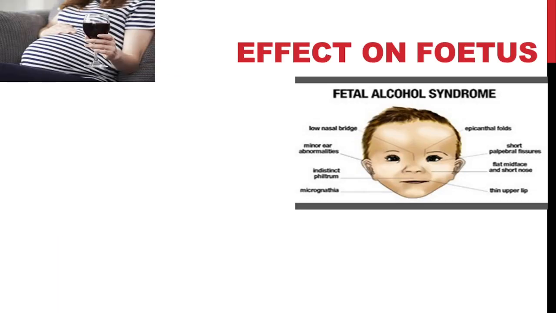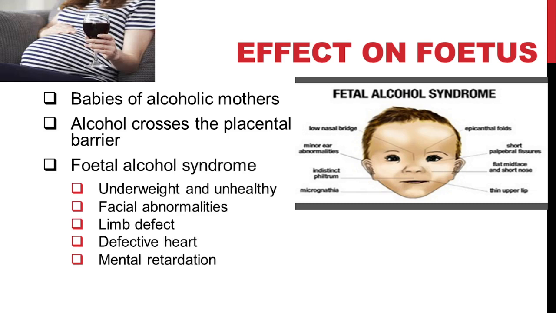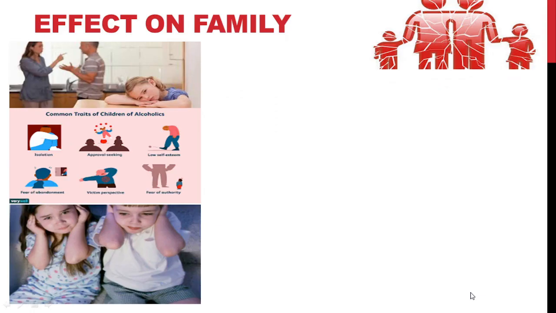If the pregnant mothers drink alcohol, then the fetus also comes under the risk of adverse effects of alcoholism. Alcohol can cross the placental barrier and it can affect the growth of the fetus. Babies of alcoholic mothers are often unhealthy and underweight, and they develop what is called fetal alcohol syndrome. It is characterized by underweight and unhealthy condition, facial abnormalities, limb defect, defective heart, and also mental retardation due to damaged neurons.